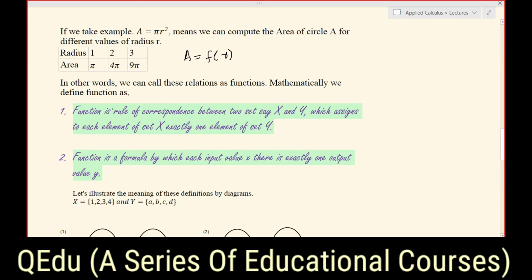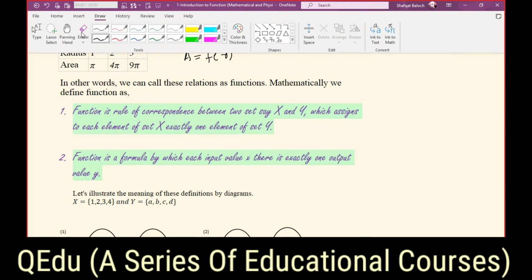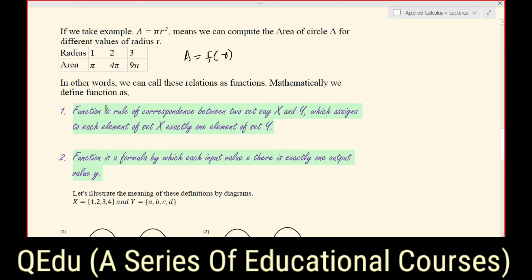So mathematically, how can we write the definition of a function? A function is a rule of correspondence between two sets, say x and y. If the two sets are x and y, then there is a rule of correspondence called a function.